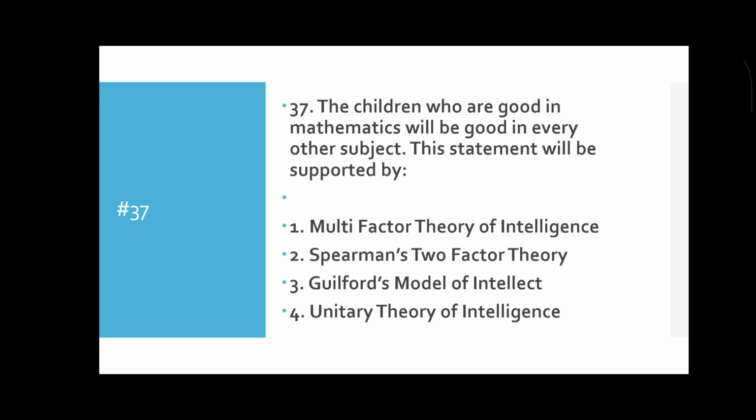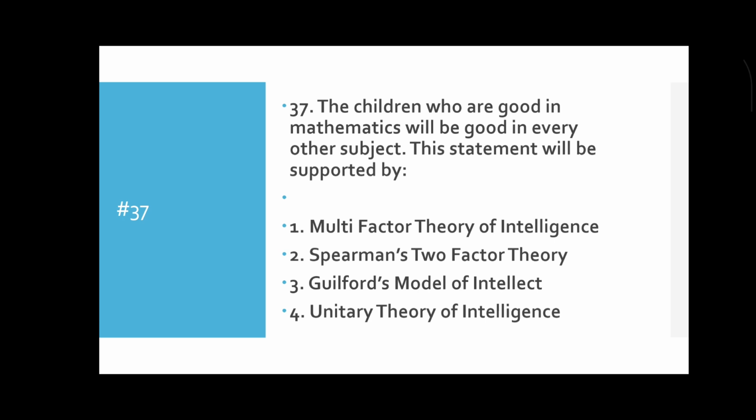The children who are good in mathematics will be good in every other subject. The statement will be supported by what? Multi-factor theory of intelligence, Spearman's two-factor theory of intelligence, Guilford's model of intellect, or unitary theory of intelligence? It will be the unitary theory of intelligence.